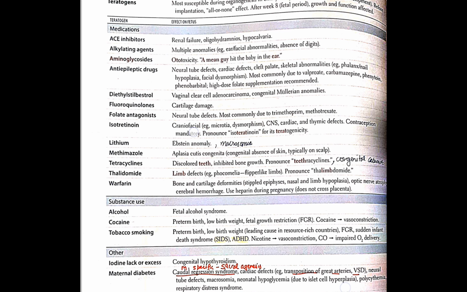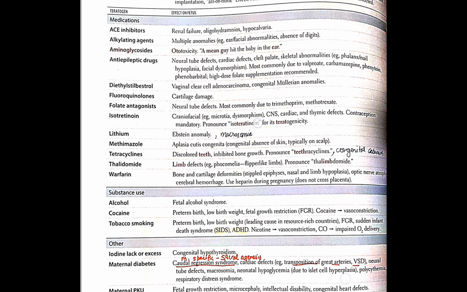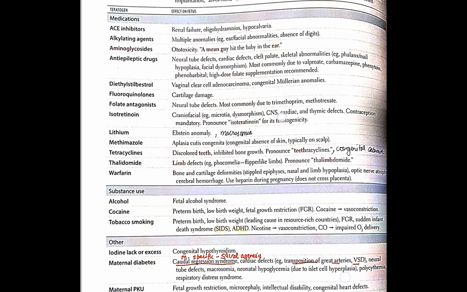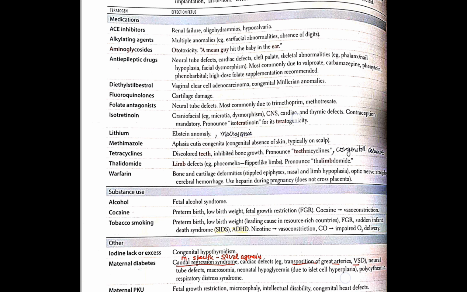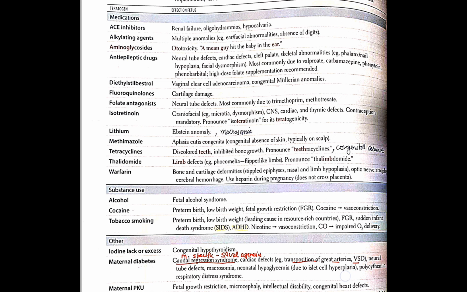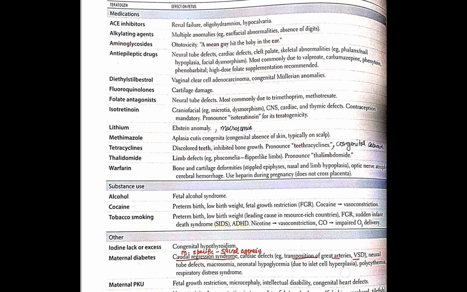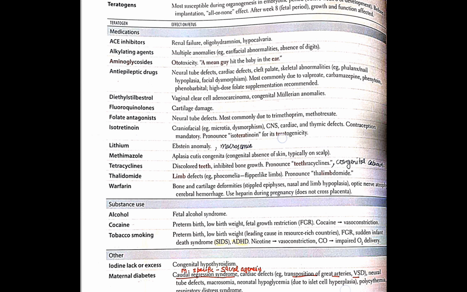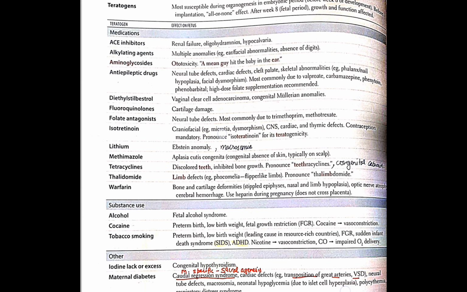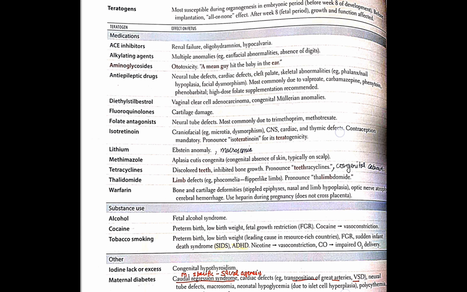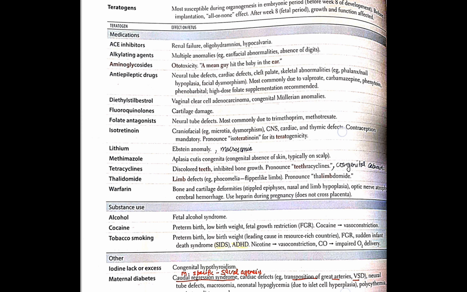Then isotretinoin: craniofacial, microtia dysmorphism. Cleft palate is also caused by this. CNS, cardiac and thymic defects. So basically cardiac defects, then we have facial defects, and also limb anomalies, cardiac and thymic defects.